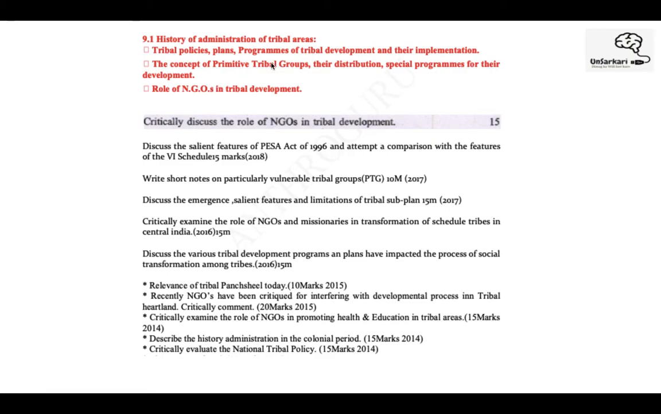The concept of PVTGs, distribution, special programs, role of NGOs, and directly the question is critical. Discuss the role of NGOs in tribal development. Then on PESA Act, features of PESA Act, compare the features of Sixth Schedule, short note on PVTGs, emergent salient features and limitations of tribal subplan, again a role of NGOs and missionaries and transformation of the STs particularly in central India.